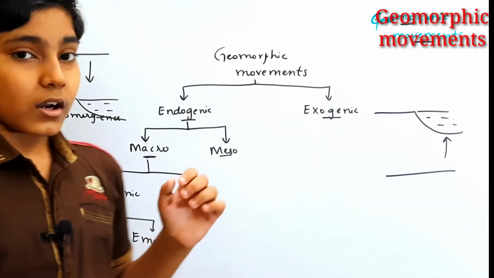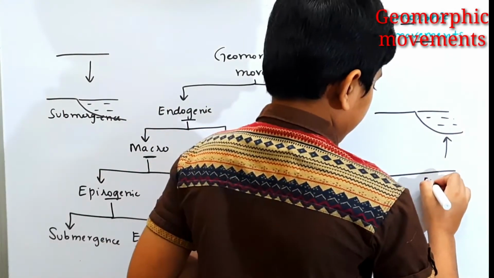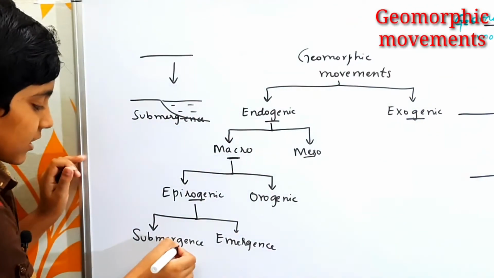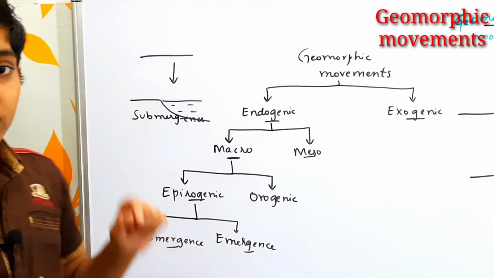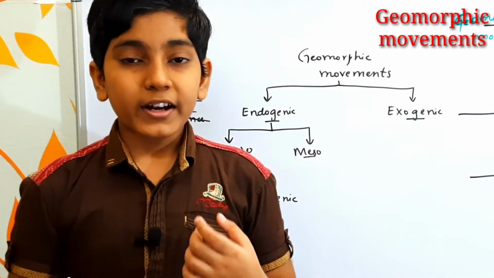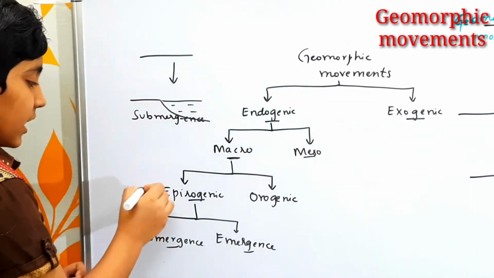So this process of emergence of the continents is called as emergence. So it is about submergence and emergence. In submergence, a landmass goes beneath a water body, and in emergence, a water body evaporates and a new continental body would be formed. So it is about the epirogenic.